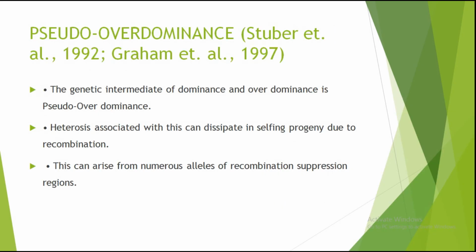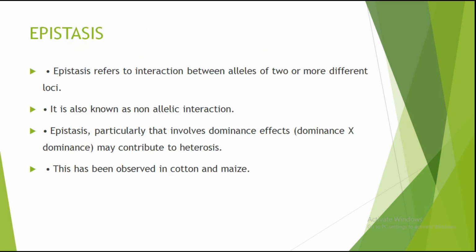Now the next slide is about pseudo-dominance. The genetic intermediate of dominance and over-dominance is called pseudo-dominance. Heterosis associated with this can dissipate in selfing progeny due to recombination. This can arise from numerous alleles of recombination suppression regions.